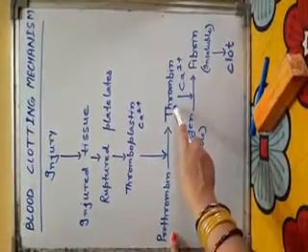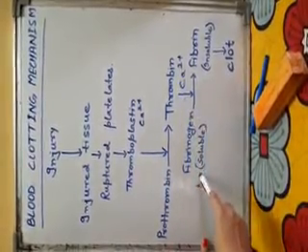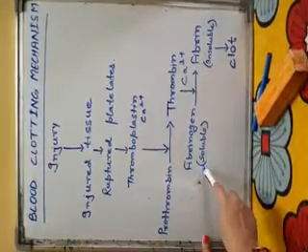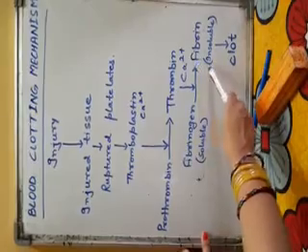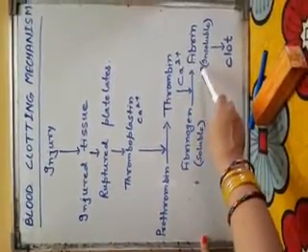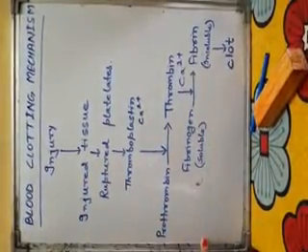Again, this thrombin in presence of calcium ion acts on soluble plasma protein called fibrinogen and converts it into insoluble fibrin. Since it is insoluble, it forms a network of mesh on the injured area and forms the blood clot, which stops the bleeding.